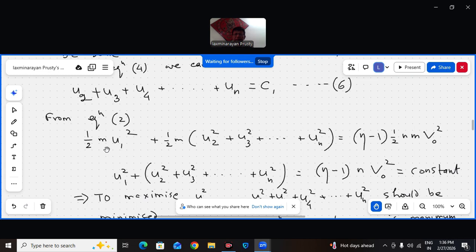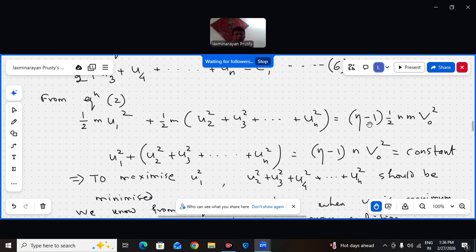So this is the kinetic energy with respect to the center of mass. Half m cancels from both sides. So U1 square plus U2 square up to UN square, summation, equals the remaining term, (n minus 1) into n into V naught square, which is constant.